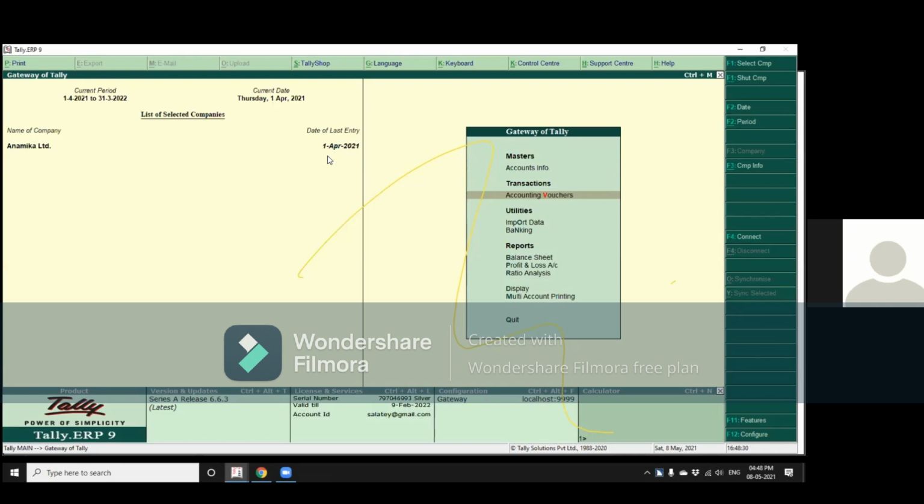Yeah. A single account company. Yeah, I'll come to that. That is inside the groups and inside the ledgers. I'll come to that.